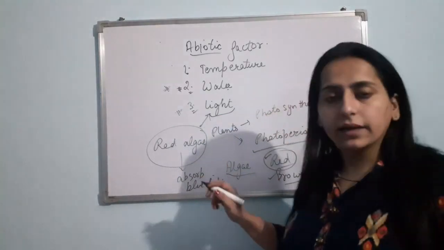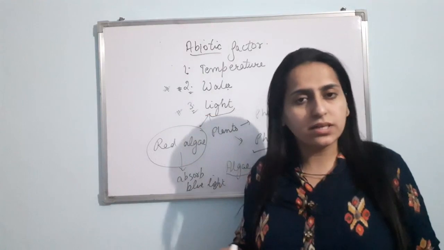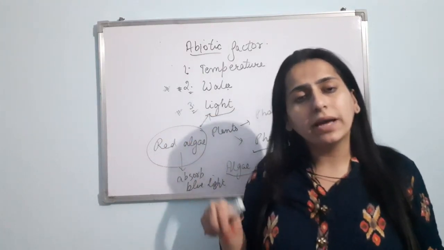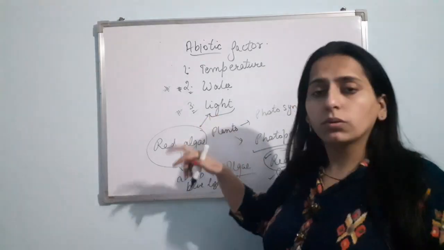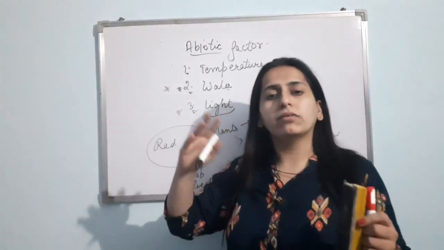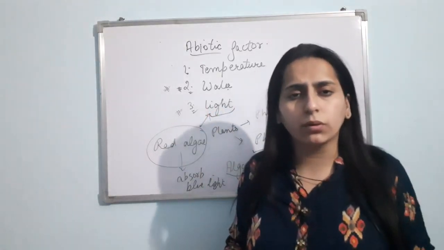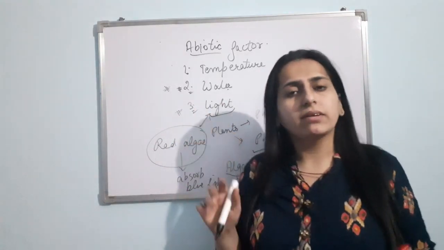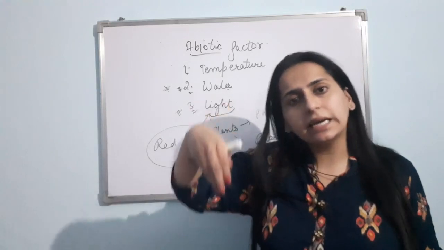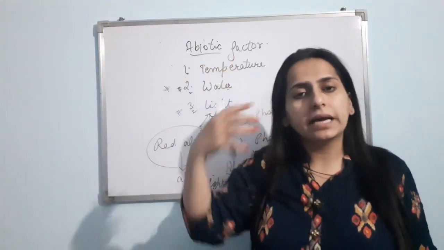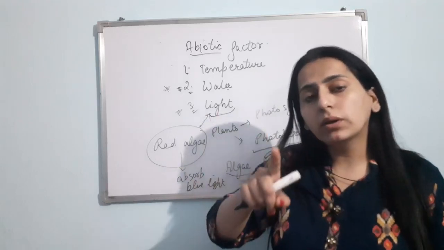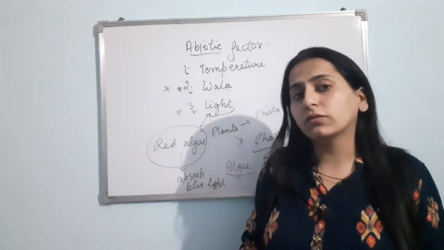It means red algae are present in the deeper layer of the sea. Why? Because their blue light can reach. And why can blue light reach? Because you know that in the spectral component of light, light is having 7 colors, VIBGYOR, right? So blue light has a short wavelength and is highly active, so it can go into the deeper layer of the sea. The blue light can go in the deeper layer of the sea.